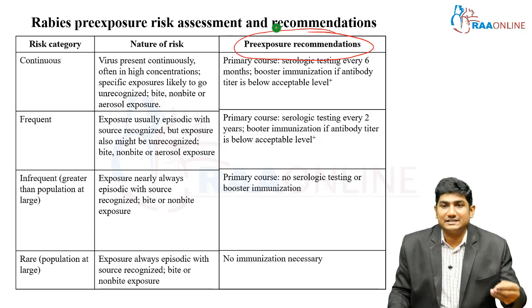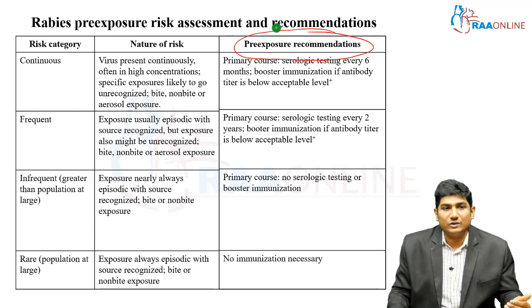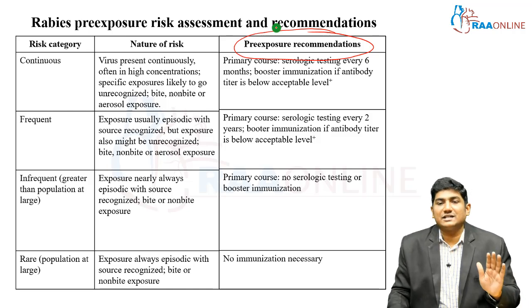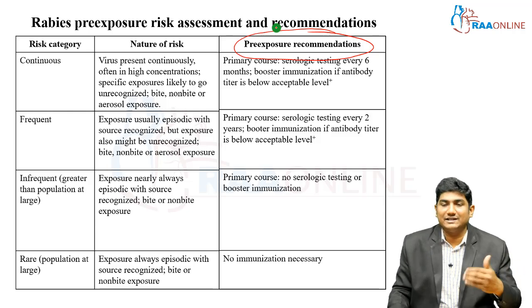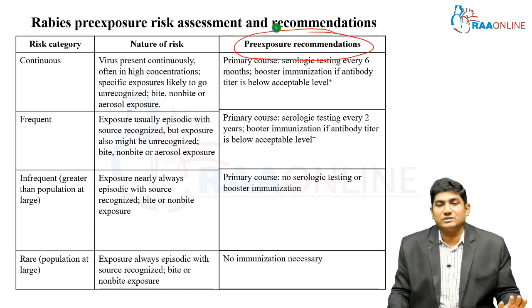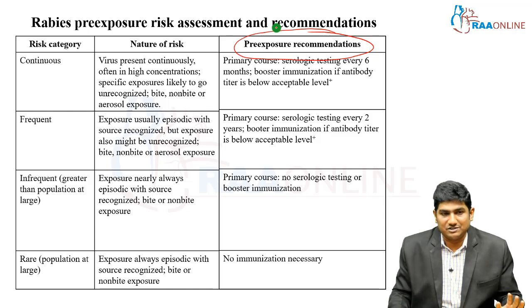In your serology testing, if the antibody titer comes out on the lower side, then for a frequent risk category person, of course give the primary course. The serological testing needs to be done every 2 years, not at 6 months, every 2 years, and if your antibody titer is less, then you are going to give one booster dose. For the infrequent category, of course give the primary course. There is no need for serological testing or booster immunization.